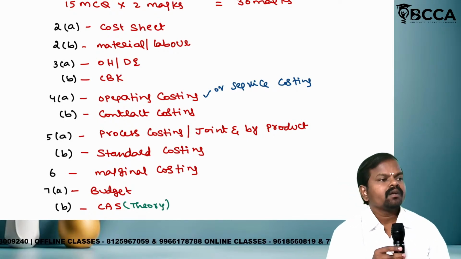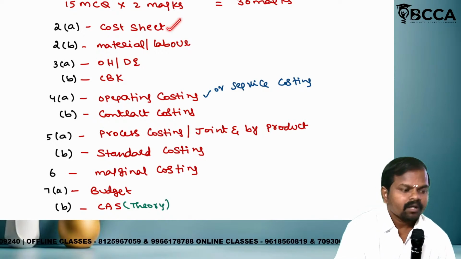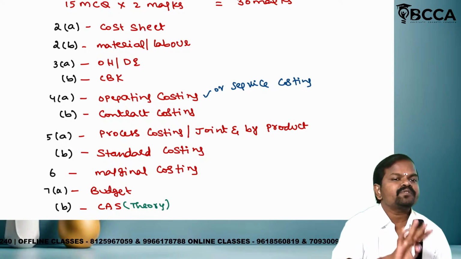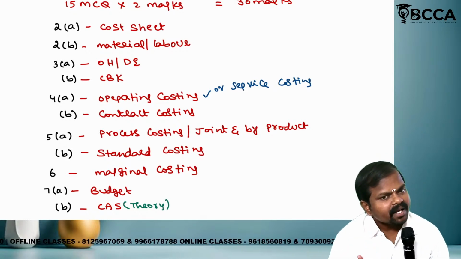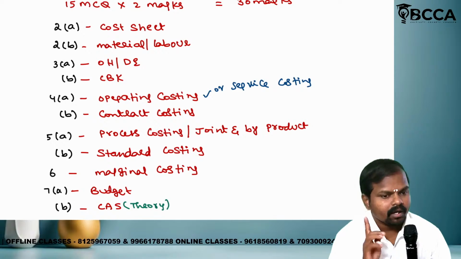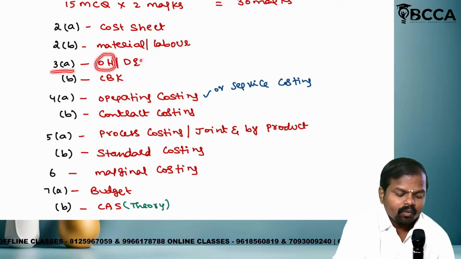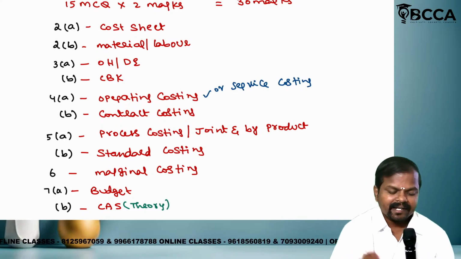Clear? Excellent. 2A from which chapter? Cost sheet. 2B from material or labor. Sometimes material they will ask, sometimes labor they will ask. Labor is also known as employee cost. Question number 3A, overhead, or direct expense. Overhead, or direct expense. 3B,